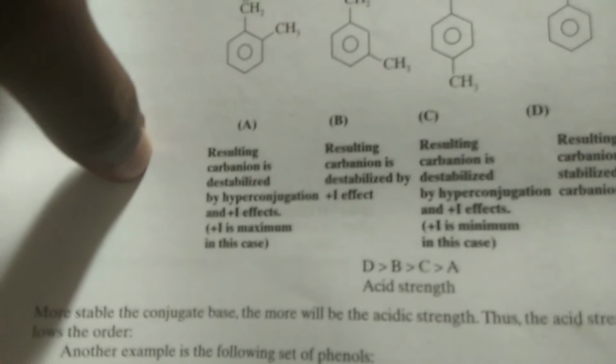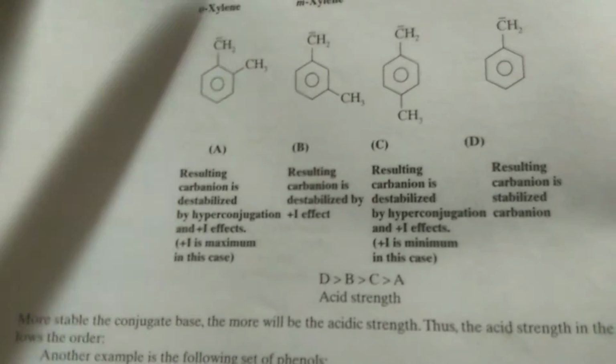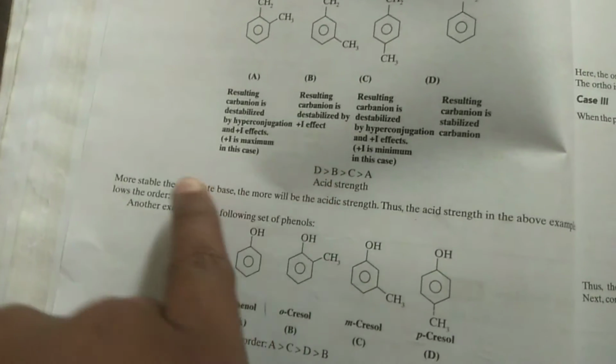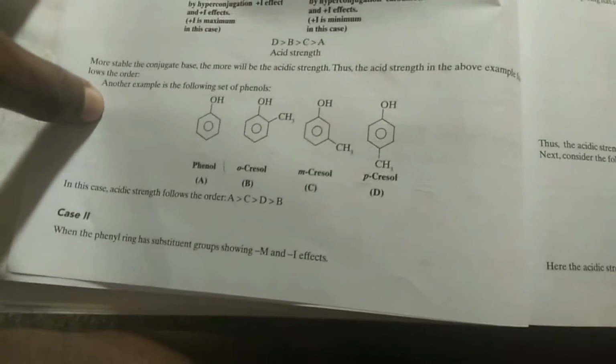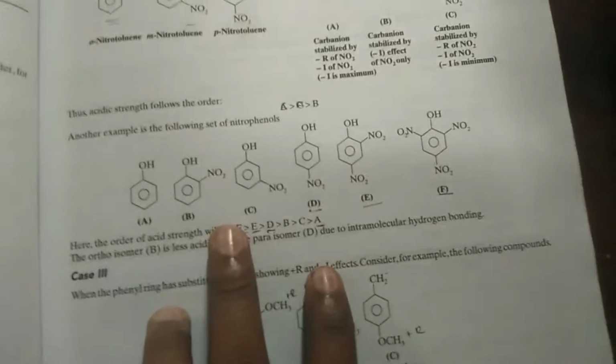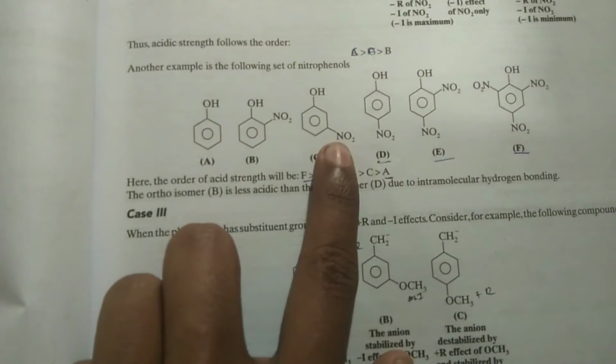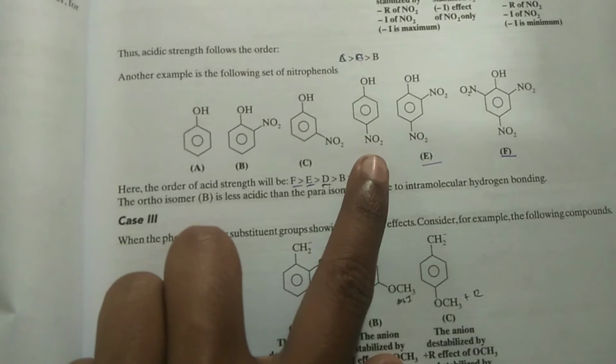See, the resultant carbanion, where the explanation of the theory and the order of acidic strength is given, and the second one about phenol is also given, and nitro compound examples are also given: orthonitrophenol, metanitrophenol, paranitrophenol.